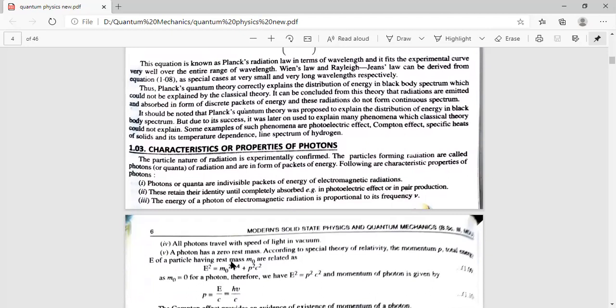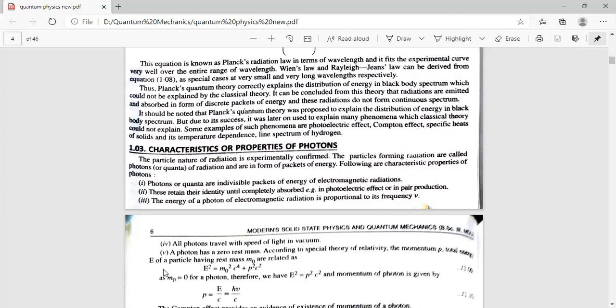Photons are the indivisible packets of energy of electromagnetic radiations. Now, what is indivisible? Indivisible means it cannot be divided or split into smaller pieces. Next, they retain their identity until completely absorbed. Example, in photoelectric effect or in pair production. Pair production में क्या होता है? Photon जो है, it gets split up into two, electron and positron.